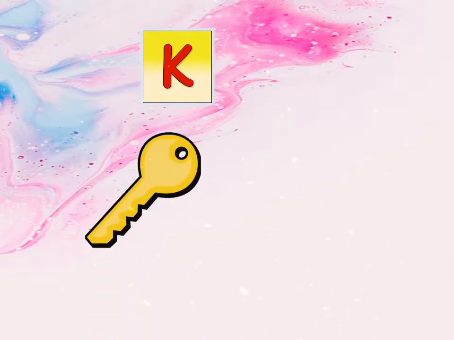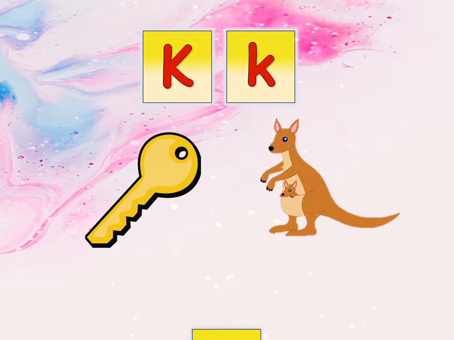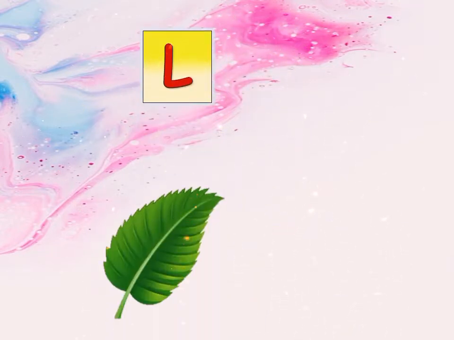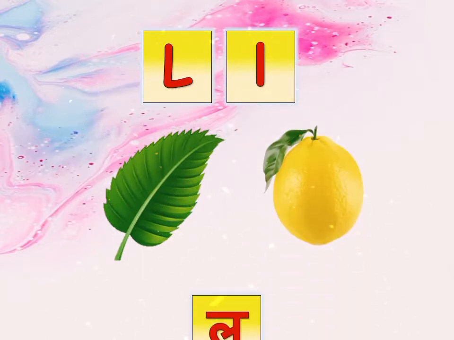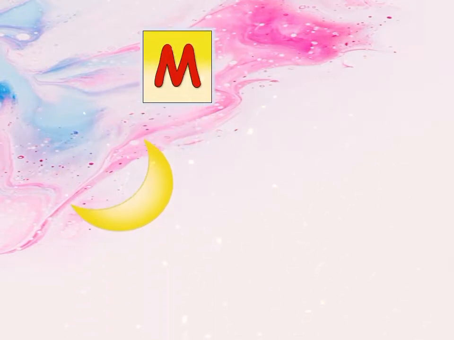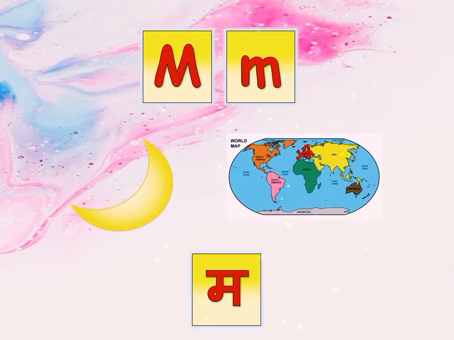K. K for key. K for kangaroo. K says K. L. L for leaf. L for lemon. L says L. M. M for moon. M for map. M says M.